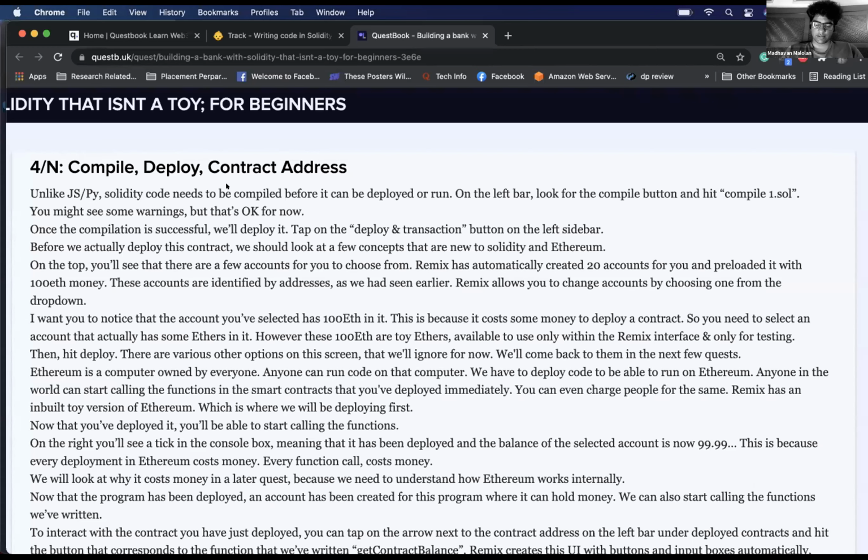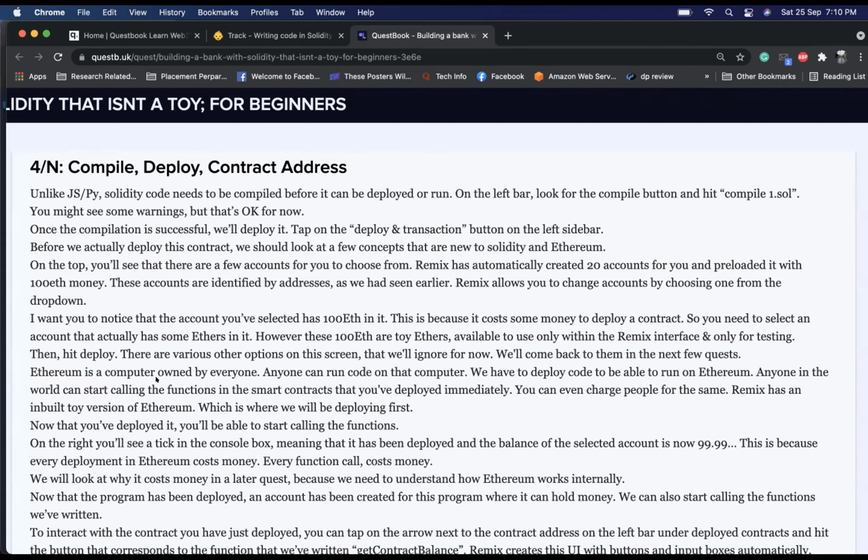However, these 100 Ether are toy Ethers. Ether is the currency for Ethereum. Correct. So Ethereum is not a cryptocurrency, Ether is a cryptocurrency. Correct. However, these 100 ETH are toy Ethers available to use only within the Remix interface and only for testing.